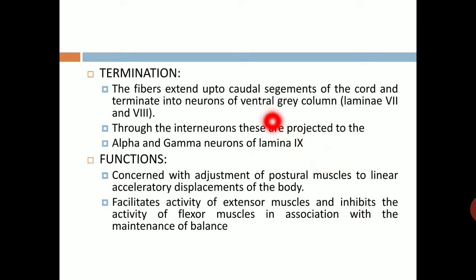Termination of these fibers extends up to the caudal segment of the cord and terminates on neurons of the ventral gray column, laminae 7 and 8. Through the interneurons, these are projected to the alpha and gamma neurons of lamina 9. Functions: it is concerned with adjustment of postural muscles to linear acceleratory displacement of the body, and it facilitates activity of extensor muscles and inhibits the activity of flexor muscles in association with the maintenance of balance.